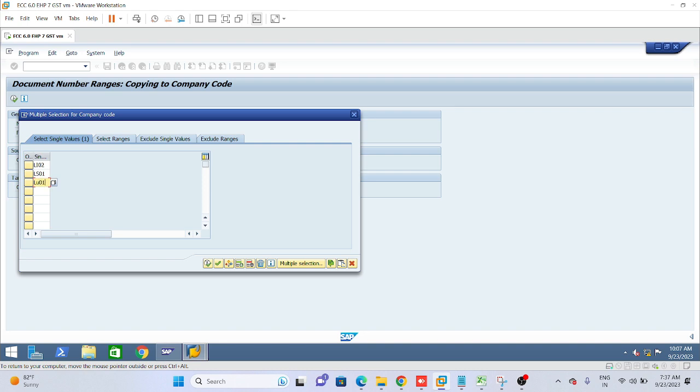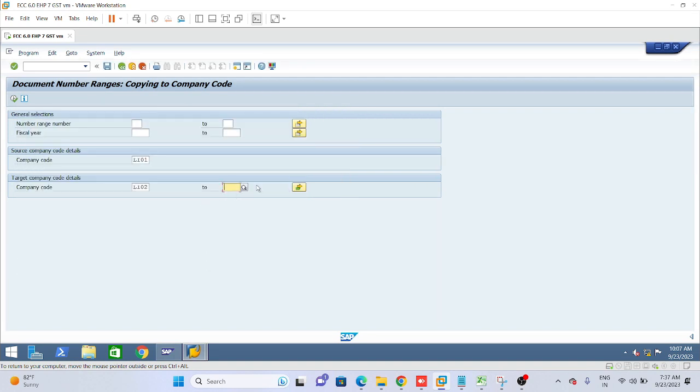And if we have sequential, then we can give here the sequential range also. You can see now it is activated with green, means it has taken the multiple selection option, and these all are not activated. So now after that, click on execute. Wait, I'm ready. Yeah. Click on execute.